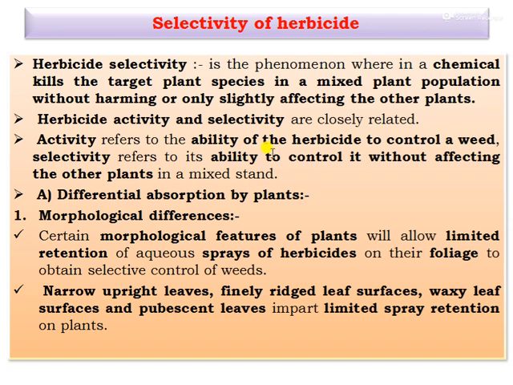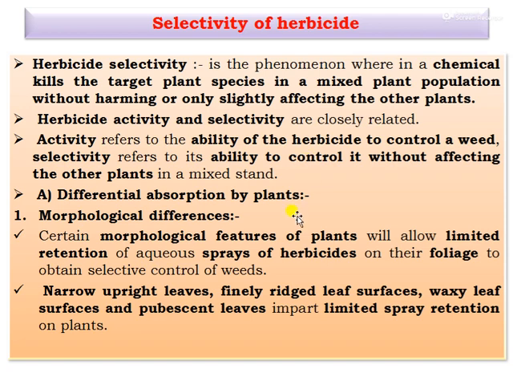The herbicide activity and the selectivity are closely related. Activity refers to the ability of the herbicide to control the weed. Selectivity refers to the ability to control it without affecting the other plants in a mixed stand. That is selectivity, through differential absorption by the plants.